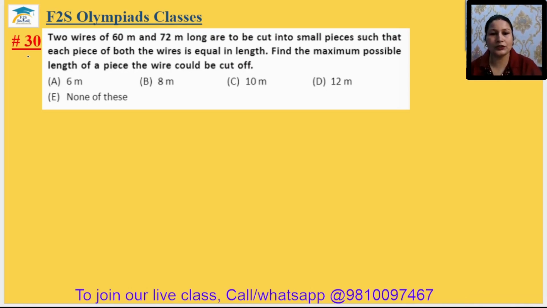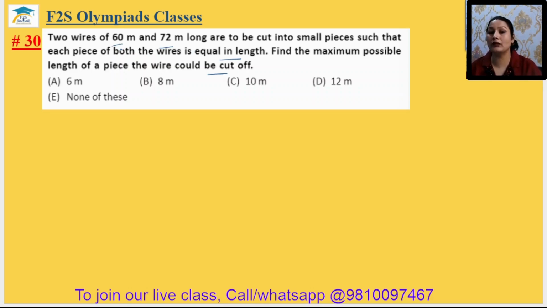Okay. Question 30. Two wires of 60 meter and 72 meter long are to be cut into small pieces such that each piece of both wires is equal in length. Find the minimum possible length of a piece the wire could be cut into. It means both wires are cut into small pieces. But the 60 meter wire is cut differently and the 72 meter wire is cut differently. But the length of all small pieces should be equal.